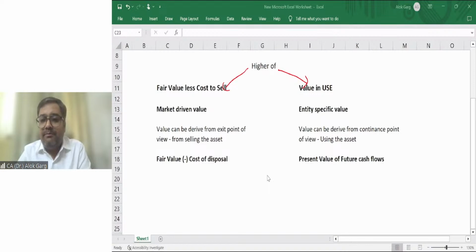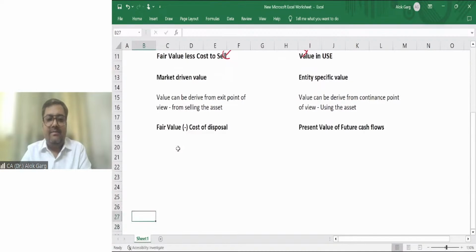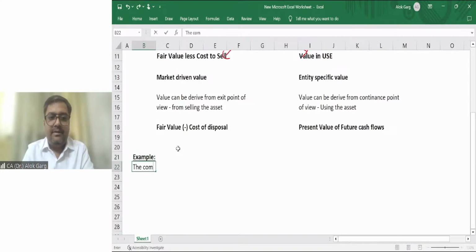Friends, how to compute this value in use? That is very simple. So quickly, I'll explain it once again. For example, the company is leasing the machinery on rental basis.